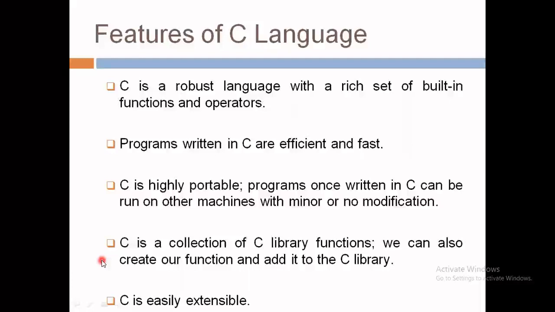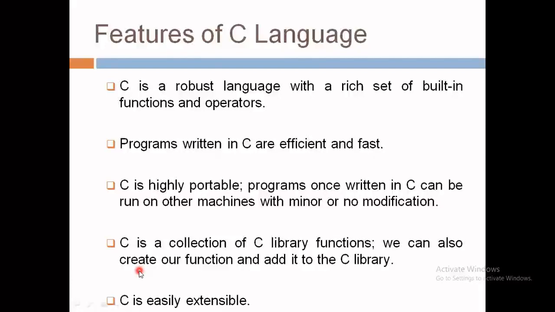Then we can also say that C is a collection of library functions. Yes, it has its own library of different built-in functions that can be used to create our own user-defined functions, and we can also create functions and add them to the C library. This is the most useful feature of the C language.